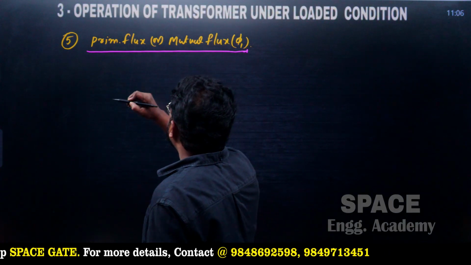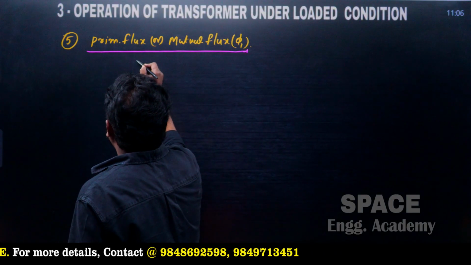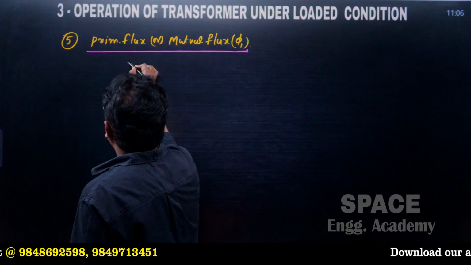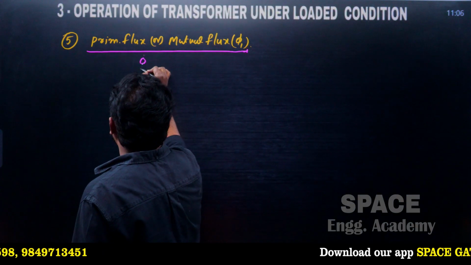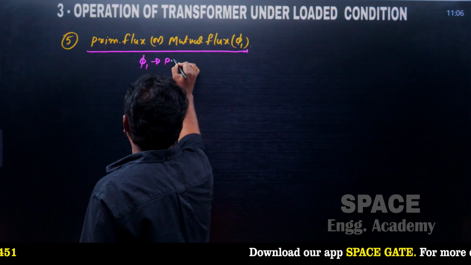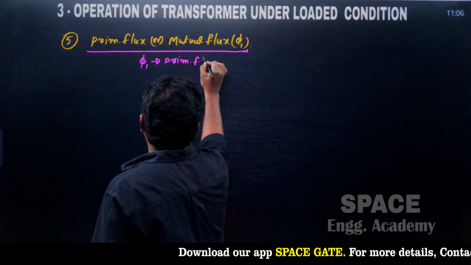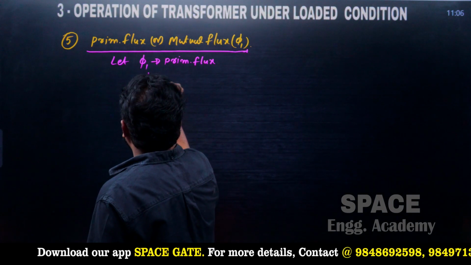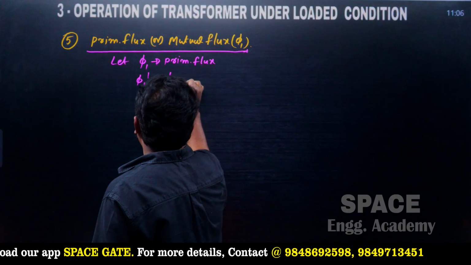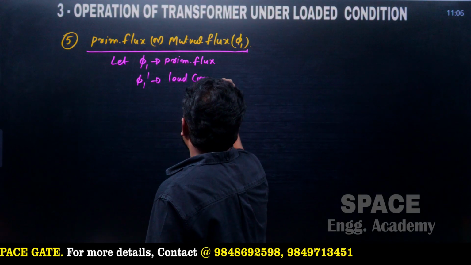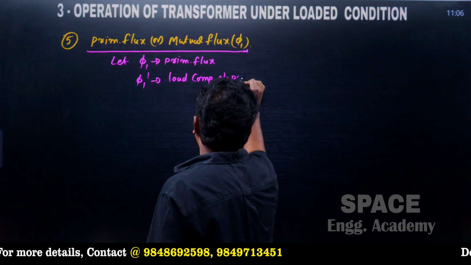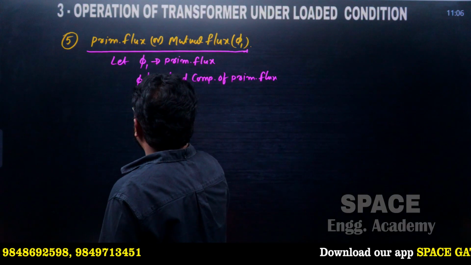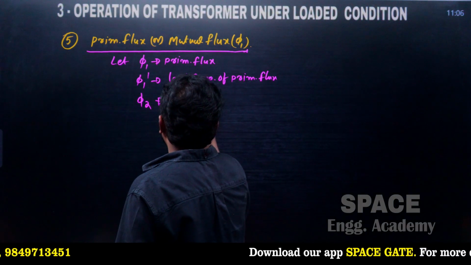Generally we know that there are 3 fluxes in the transformer under loaded condition. So how many fluxes under loaded condition? One is the primary flux of the transformer, pi 1, and pi 1 dash is a load component of the primary flux, and pi 2 is the secondary flux of the transformer.